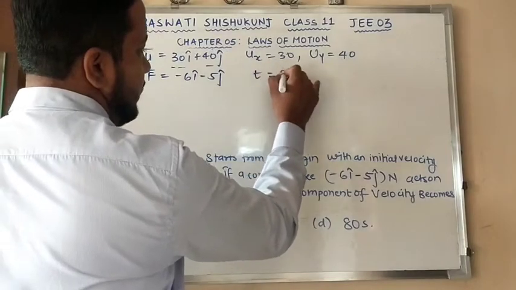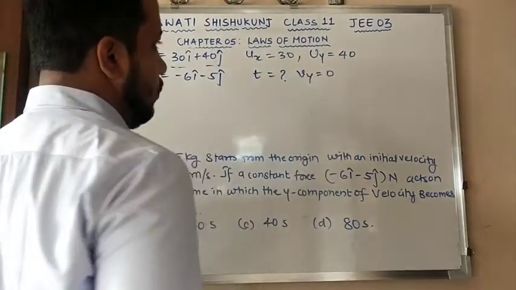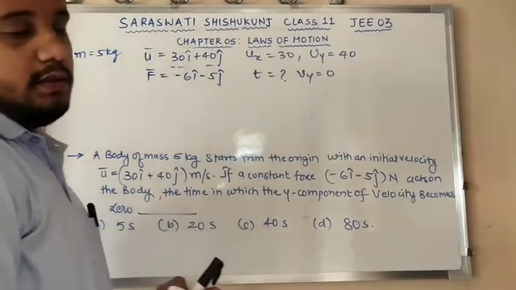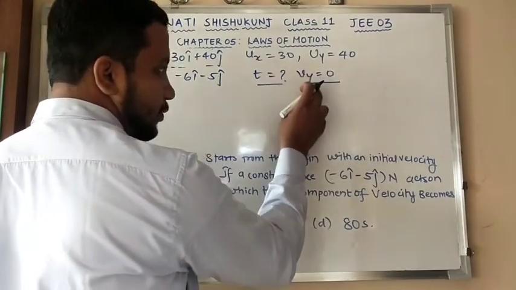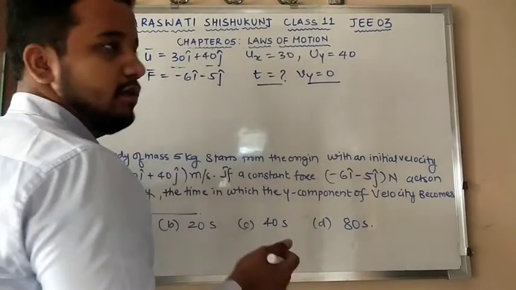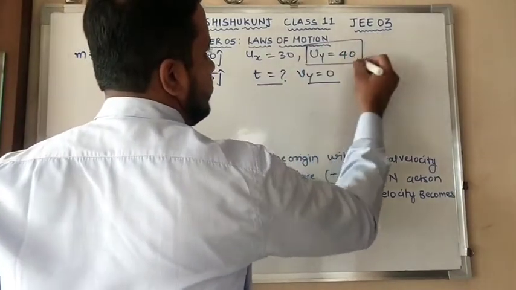They are asking the time when the y component of velocity is 0. If they are asking time for the y component to be 0, I have to take everything in the y component. So I will consider this uy as my initial component.